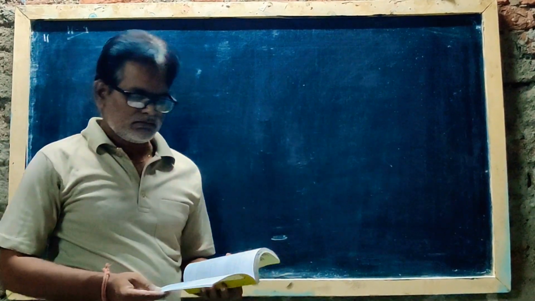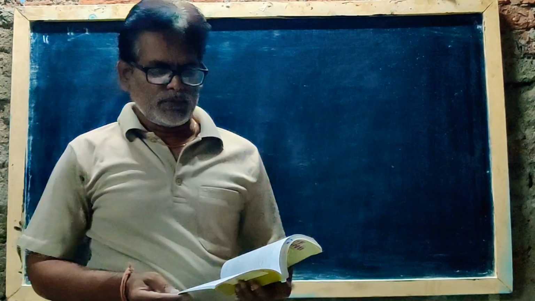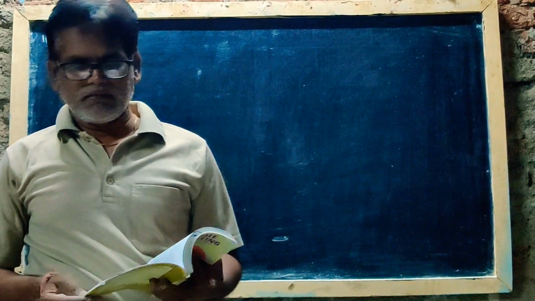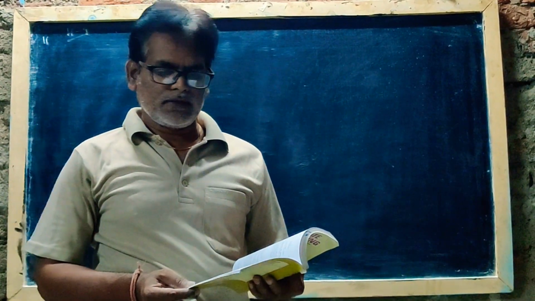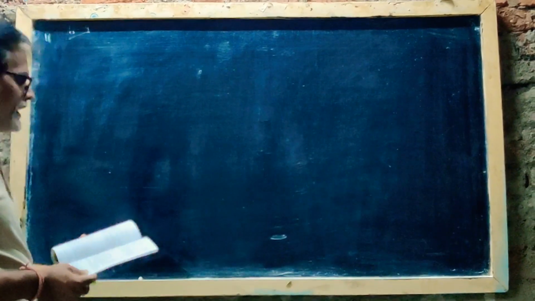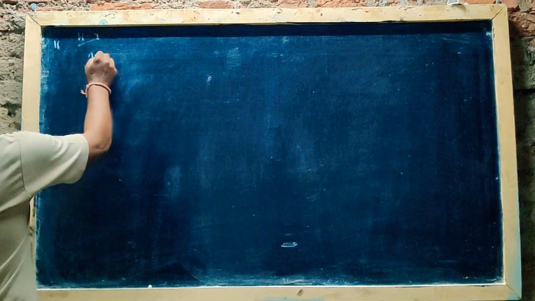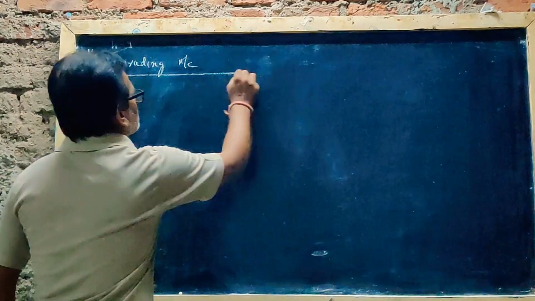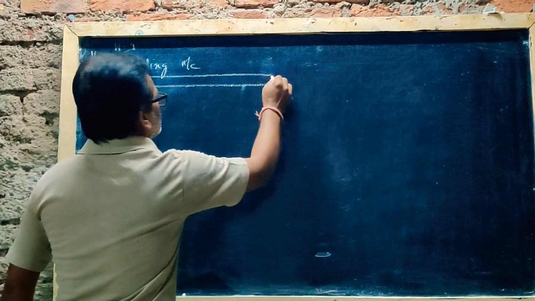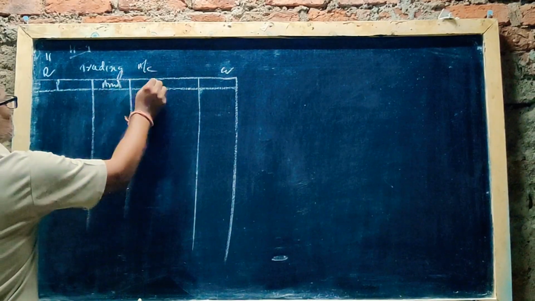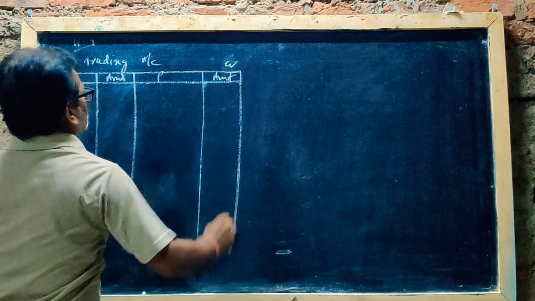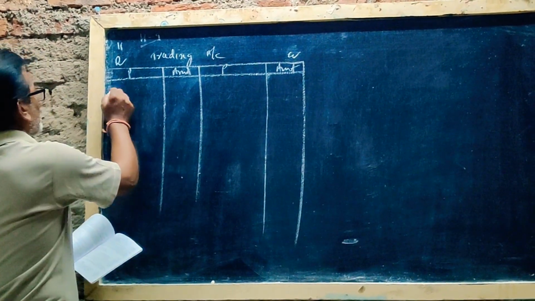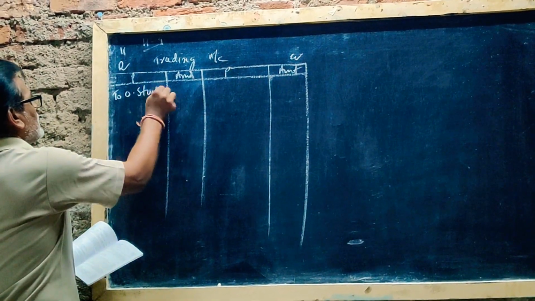So here we have to prepare the trading account and we have to get the gross profit percentage. But here normal stock and abnormal stock are there. I will explain clearly. So first take the trading account. First take to opening stock.